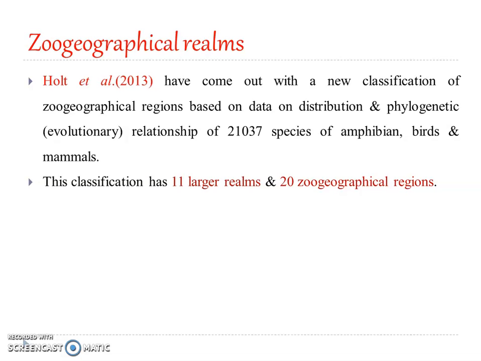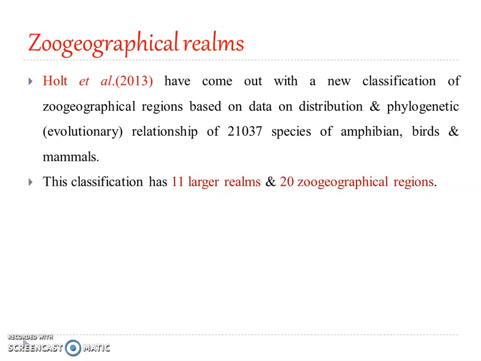Now, recently in 2013, Holt and other scientists came up with a new classification of zoogeographical regions based on data on distribution and phylogenetic relationship of amphibian, bird, and mammal species. Okay, phylogenetic means evolutionary relationship. Almost 21,000 plus species of amphibians, birds, and mammals, their distribution as well as the evolutionary relationship, they studied to bring about such a classification of zoogeographical regions. And they came up with 11 larger realms and 20 zoogeographical regions.